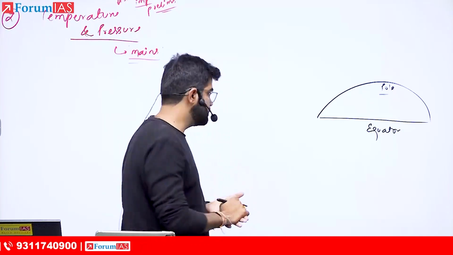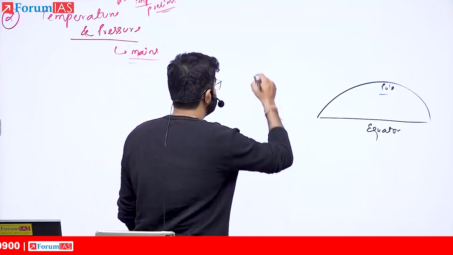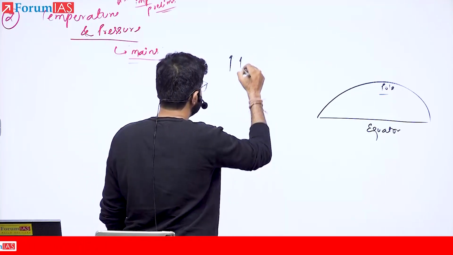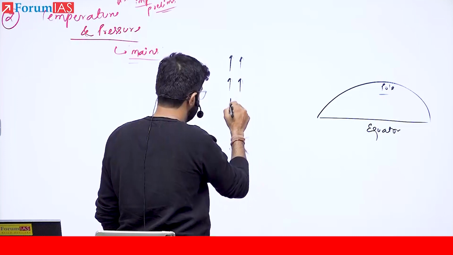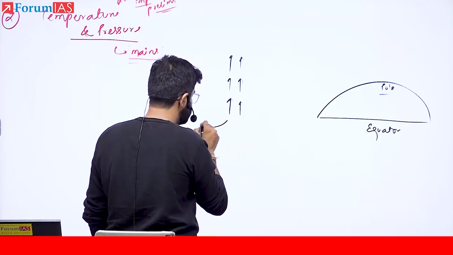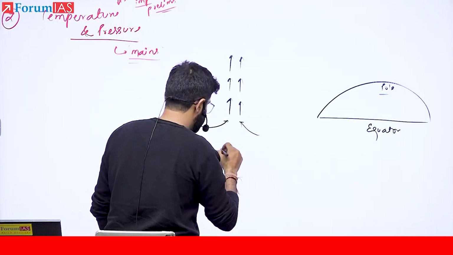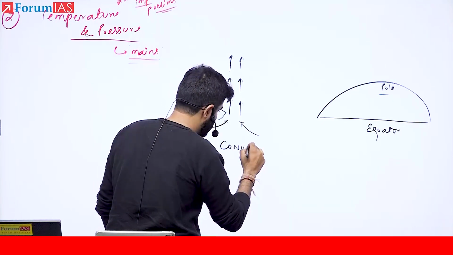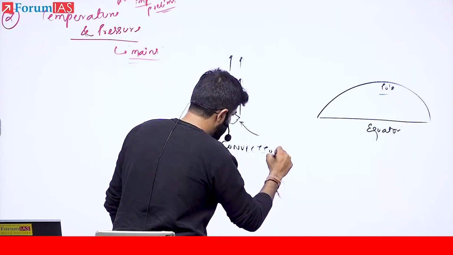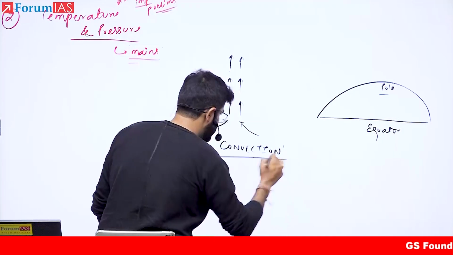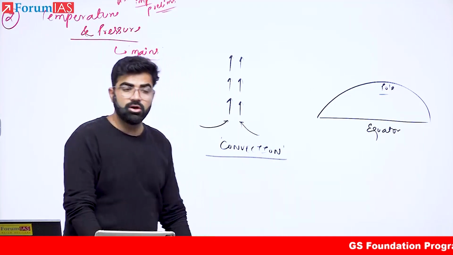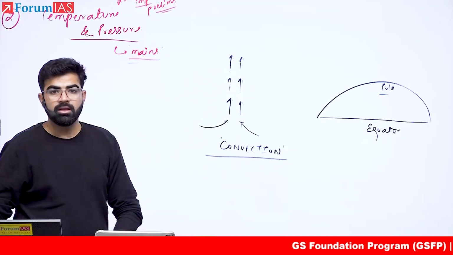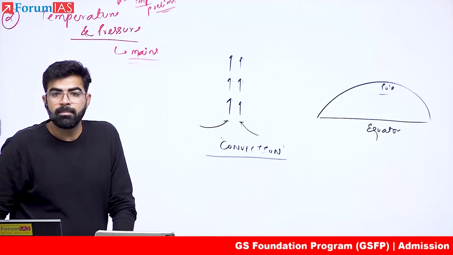What is convection? I already told you, if the vertical transfer of energy is going on, this is nothing but the process of convection. So tell me where you can find very strong convective forces, on the equator or on the pole? Equator or pole?